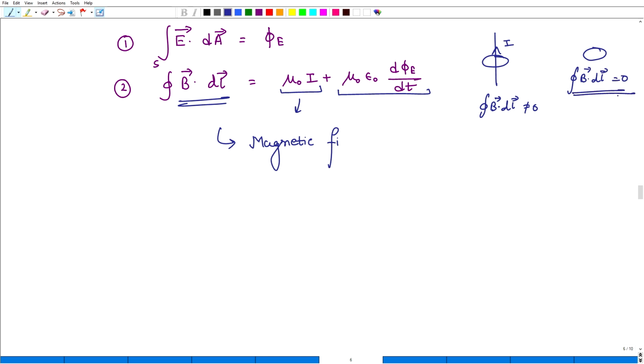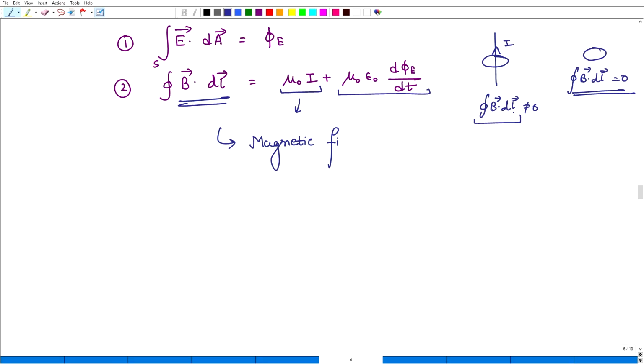What does it mean? It means there is no magnetic field present. But if we put a current carrying wire inside that loop, there will be a non-zero magnetic field, and that will make the line integral non-zero, which means the electric current flowing through that wire is creating a magnetic field around the wire. If there is no current carrying wire, there will be no magnetic field produced.